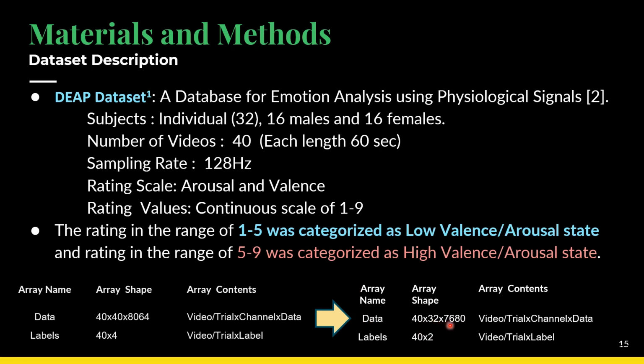7680. So 32 means we are taking only the EEG channels, and we are avoiding the remaining 8 non-EEG channels, and also we are taking 7680 data points, as we are excluding the 3-second baseline period. Also, in the raw data you can see that we have labels of 40 x 4, in which 40 represents videos and 4 represents the labels, but in our case we are taking only 40 x 2, that means 40 videos and 2 labels, that is valence and arousal.